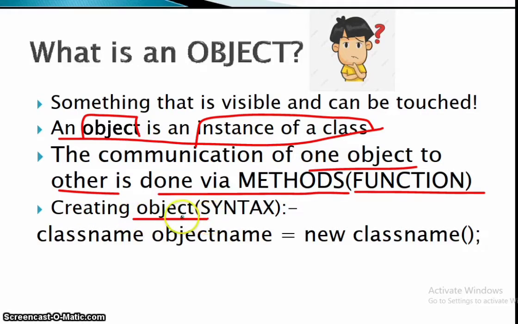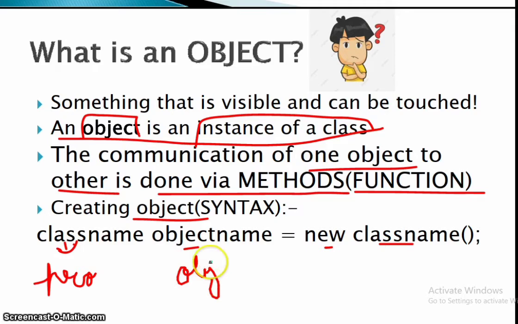Creating an object. Here's the syntax: class name, object name equals new class name. Class name means the class name which we have given. Suppose I have given the class name as pro. So pro, and the object name is obj.